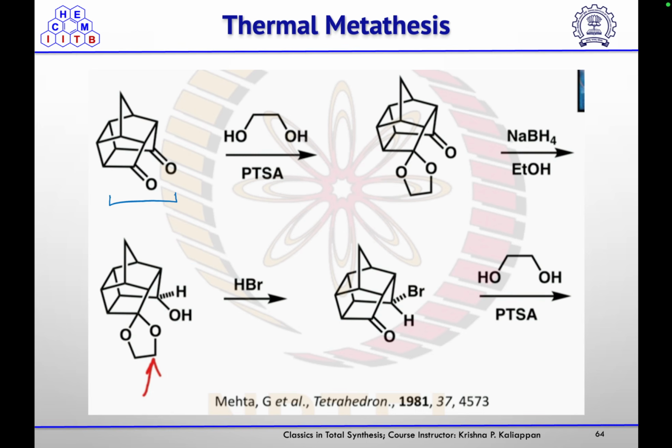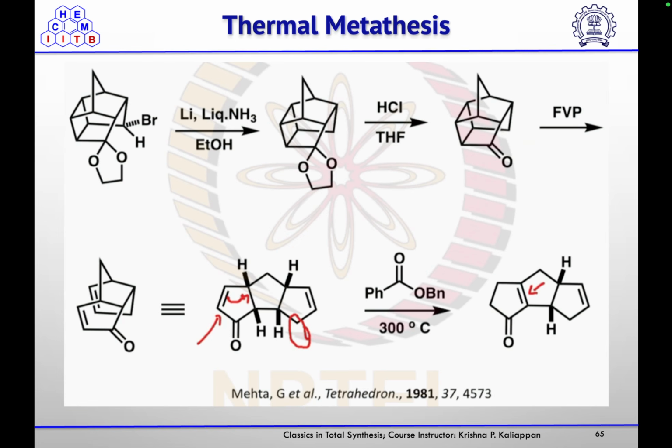So they protected one of the ketones with ethylene glycol and reduced the other ketone. And using HBr, they converted that alcohol to the bromide. Again, during this process, that ketal got deprotected. Again, they protected that ketone using ethylene glycol, and then using lithium and liquid ammonia, they cleaved that C-Br bond to get the corresponding proton.